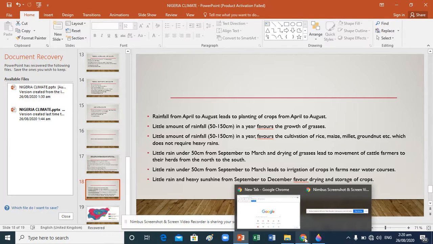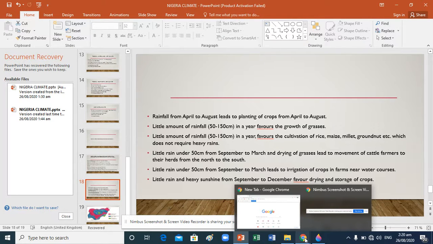A little amount of rainfall, 50 to 150 cm in a year, favors the cultivation of rice. But mind you, rice can survive properly in what we can refer to as a waterlogged area. Maize, millet, groundnut, etc., which do not require heavy rainfall, are the crops that can survive there.